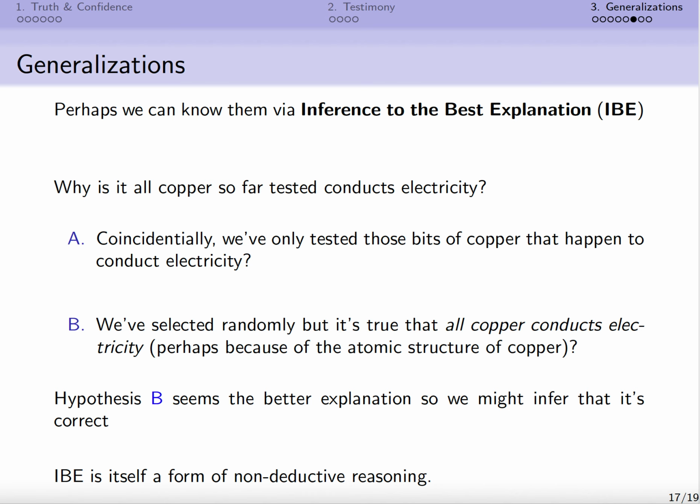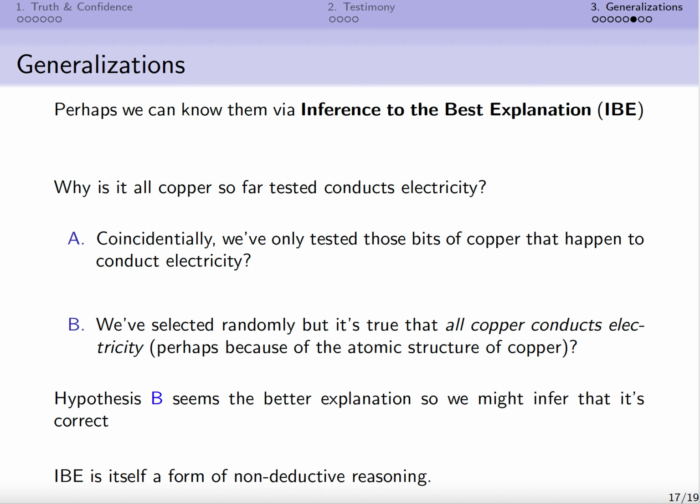So the hypothesis is, maybe there are bits of copper that conduct electricity and bits of copper that don't, but by coincidence, the ones we've tested all just happen to be among those that conduct electricity. Hypothesis B would be, actually, we have selected bits of copper more or less randomly from all the copper samples there are.